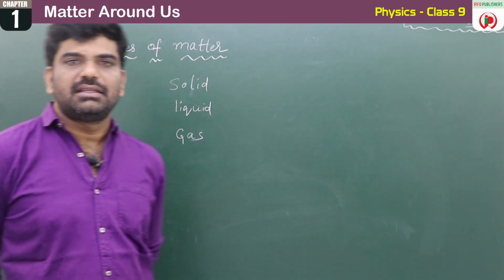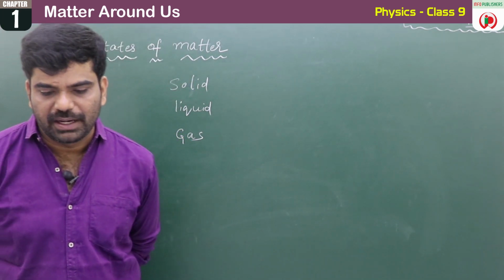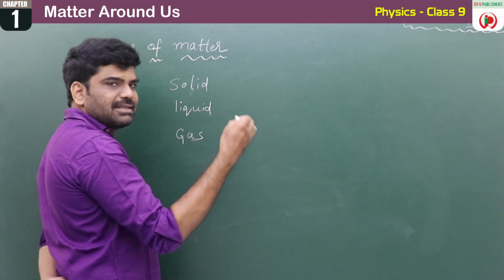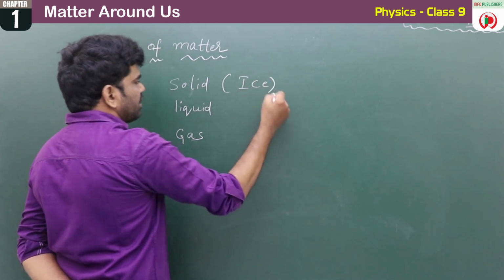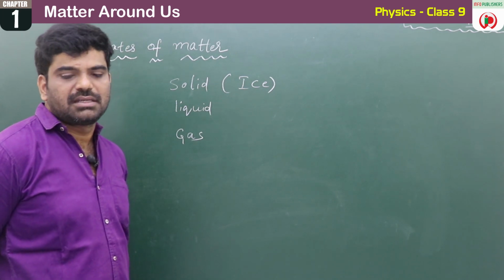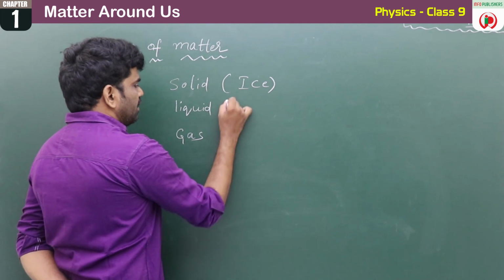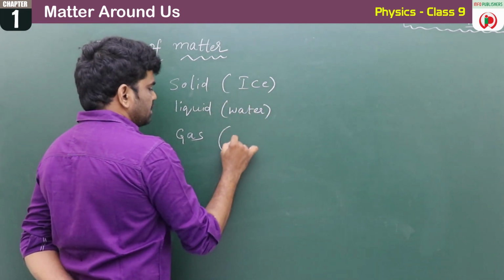For example, water exists as solid in the form of ice. Yes or no, children? And in the form of liquid, generally water only, and in the form of gas, water vapor.